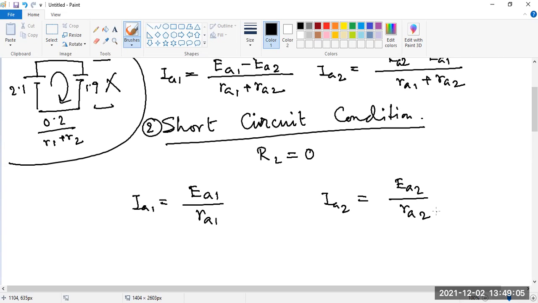But the thing is, generally, if the generators are over compounded, then this short circuit condition is a very, very dangerous condition. Because generally here, everywhere, we study the steady state condition.